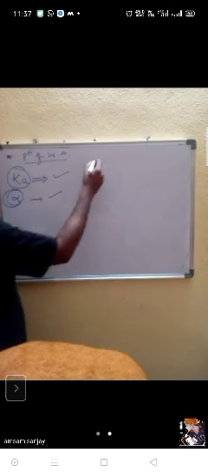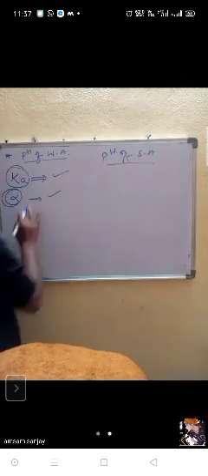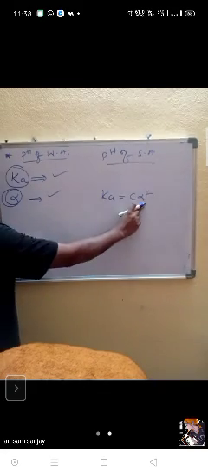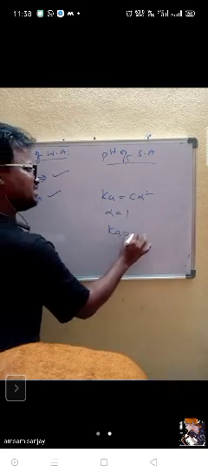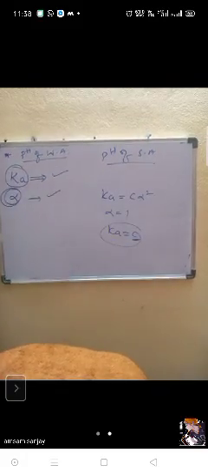But for the pH of a strong acid, there is no need for this. Why? Because the alpha value becomes 1. You got my point, sir? See, Ka is equal to C alpha square. When the alpha value becomes 1, what will happen? Ka is equal to C. It means the given concentration is itself the acid dissociation constant.